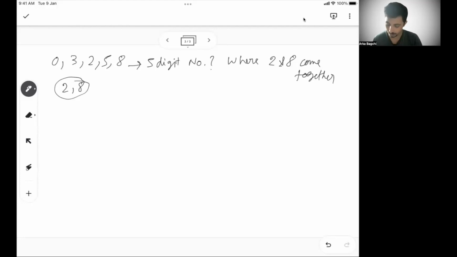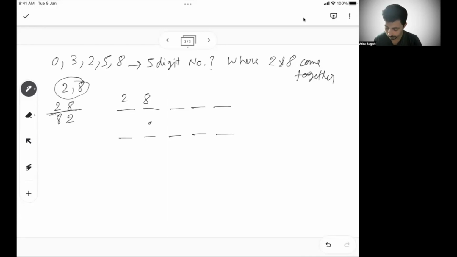So if you have a 5 digit number, let's see if 2 and 8 has to come together, how many ways they can come together. So they can come either 2, 8, and that can be 8, 2 also. So let's consider first for 2, 8, what are the different scenarios? So 2, 8 can be in the very first place if they have to come together.